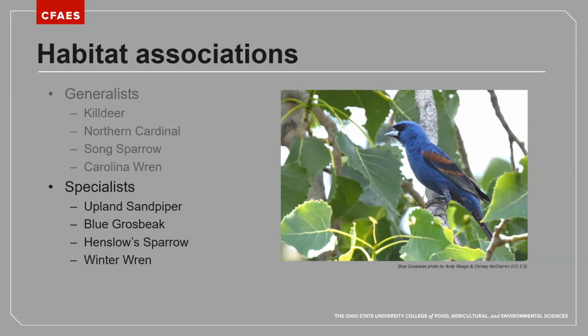A species like cerulean warbler, which is a mature forest breeding species, may be found in forested environments during the breeding season, but during post-breeding, they may actually go into early successional habitats and clear cuts. And so it's really important to understand that habitat needs change over time. But for this particular video, we're going to focus on breeding habitat.